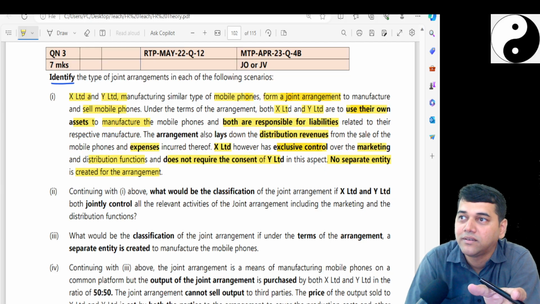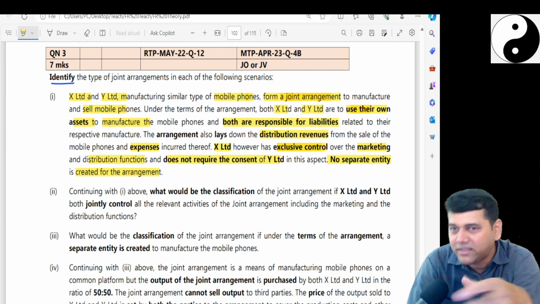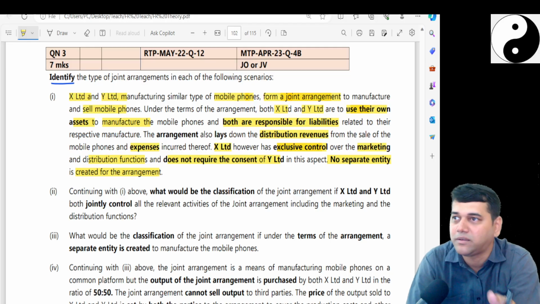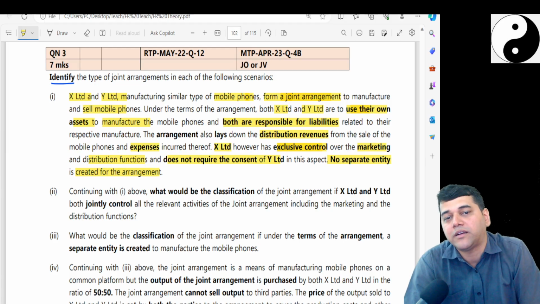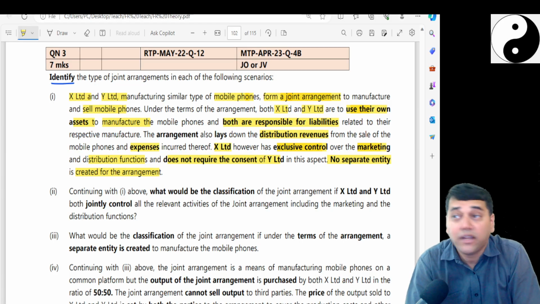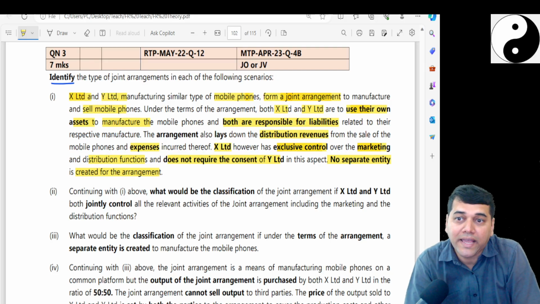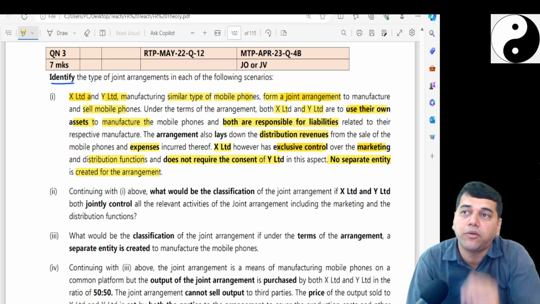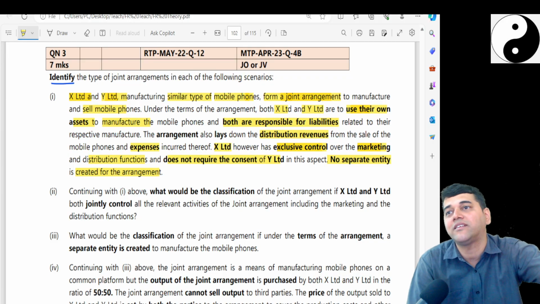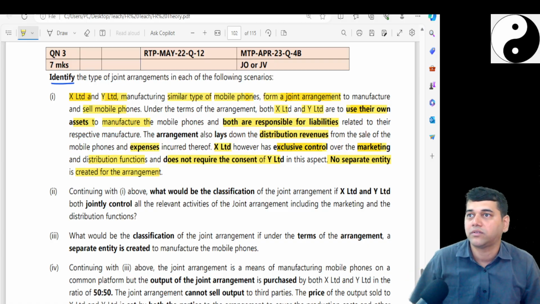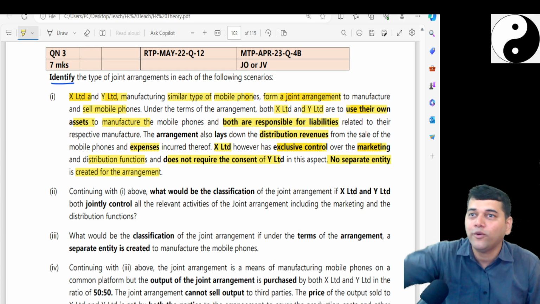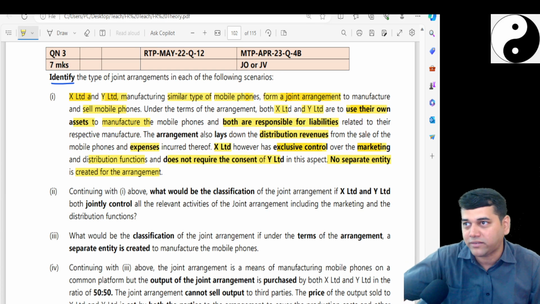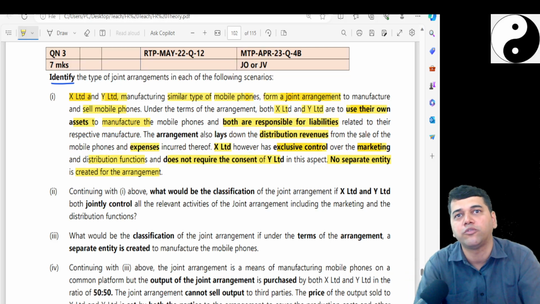Among that, see, okay, it's again a matter of assumption and perspective. But if we assume, why do they have to give me separately that marketing and distribution function? And one more thing, if you observe, both X and Y manufacture similar type of mobile phone. That means even if Y says, okay, I will not help you with my machine, what can X say? Go to hell with it. If you don't bring your asset, since I am also manufacturing something like you, I will bring my machinery only to manufacture.